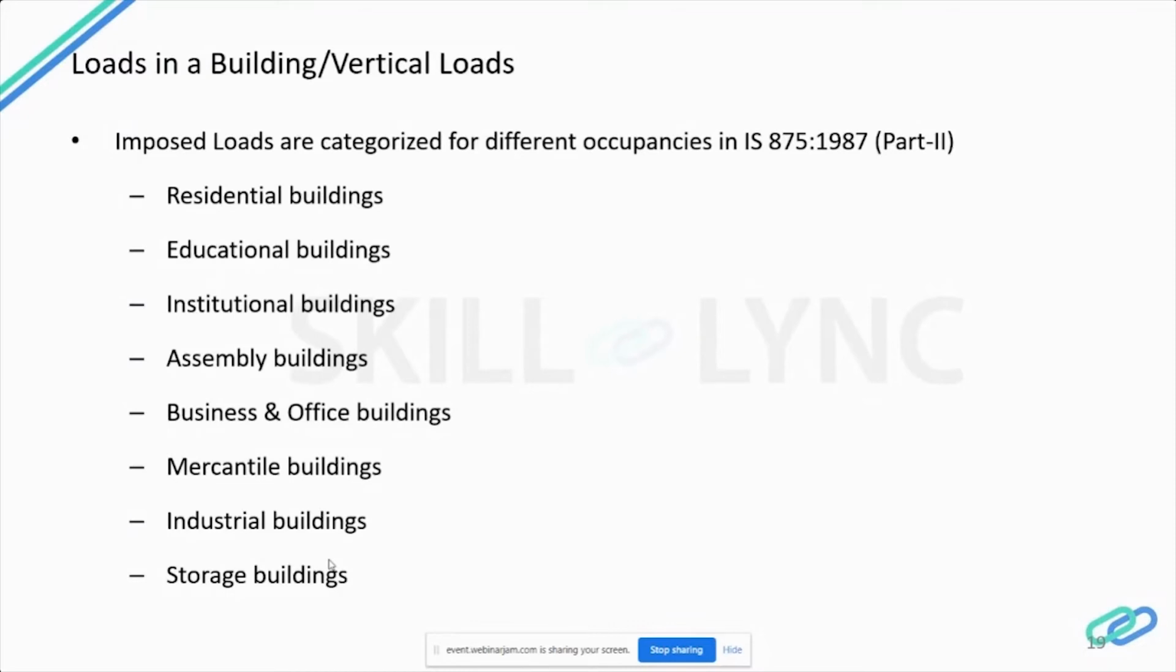They have specified what load to consider for an educational building's assembly hall, for business or office buildings, and for a meeting room or a corridor. All of these vary. So they have categorized them as residential buildings, educational buildings, institutional buildings, assembly buildings, office buildings, mercantile buildings, industrial buildings, and storage buildings.